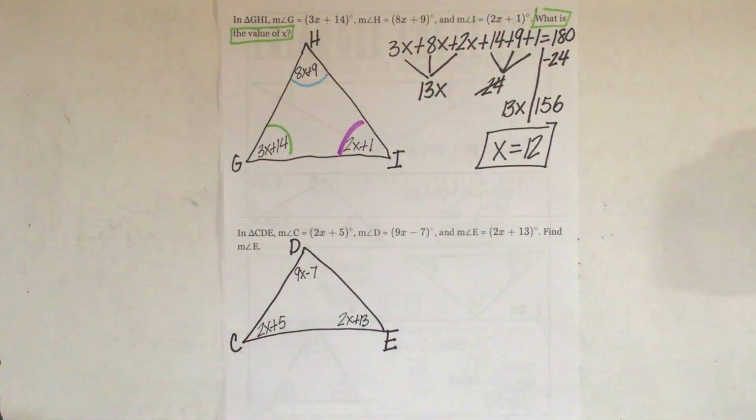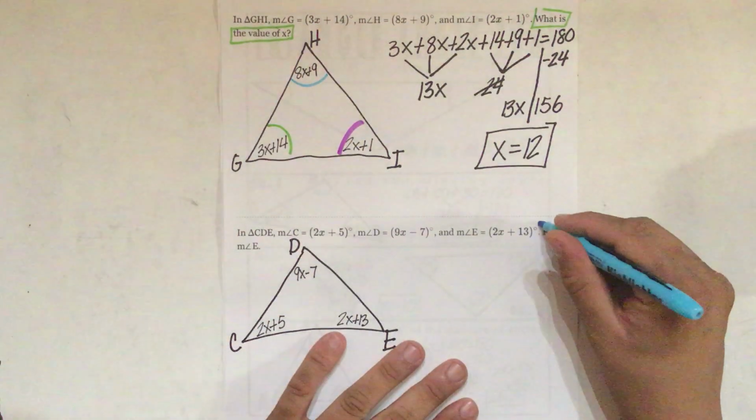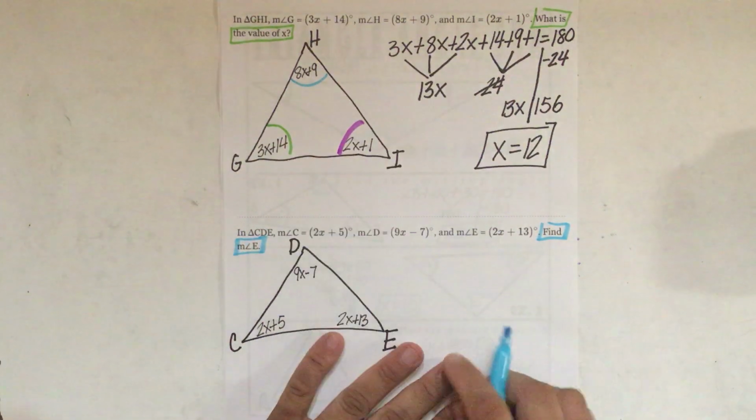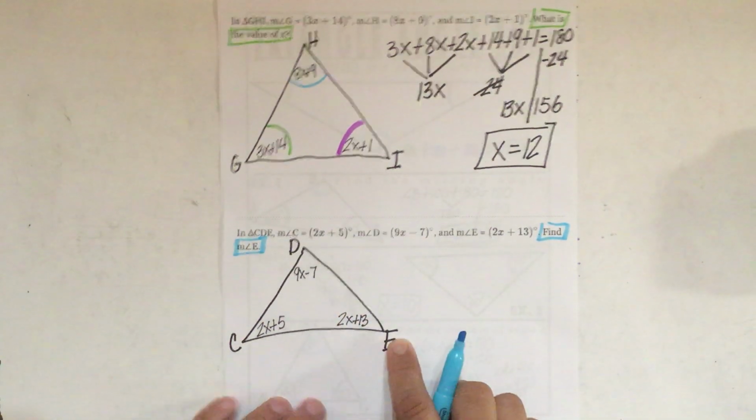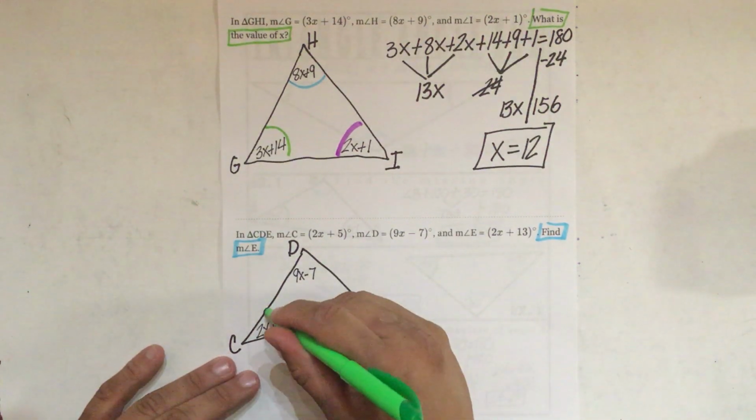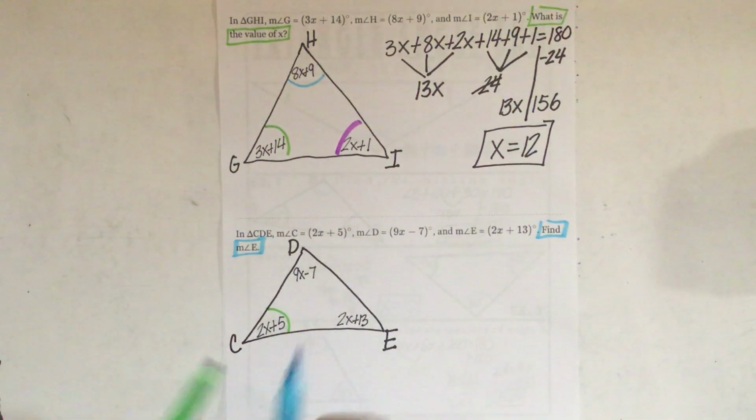So the difference is that in this problem, it says find angle E. So we need to find how much this angle is right here. So we're going to find angle E. But let's do our angles first. So this is my green angle.